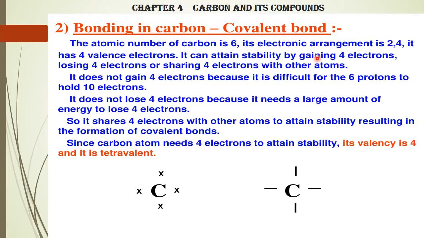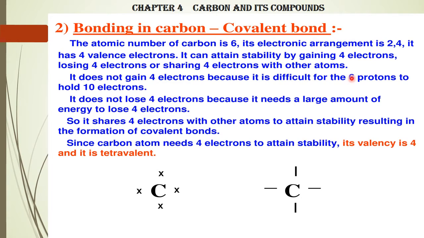It can attain stability either by gaining 4 electrons, or losing 4 electrons, or by sharing 4 electrons with other atoms. So these are the 3 options that you have. But it does not gain 4 electrons. What is the reason? It is difficult for 6 protons to hold 10 electrons. If the atomic number is 6, the number of electrons is 6 and the number of protons is 6.